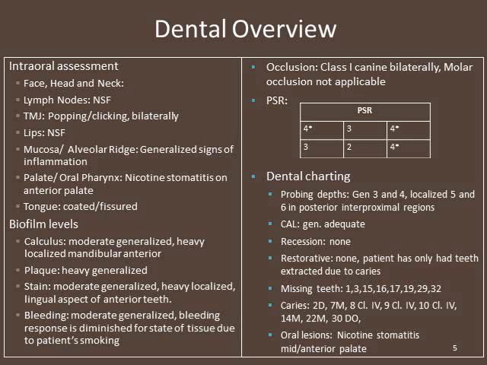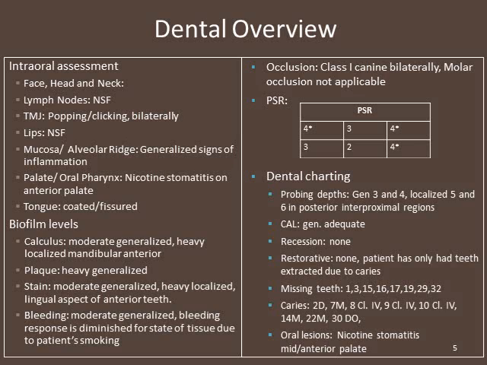Her PSR is 4-3-4 in the maxillary sextant and 3-2-4 in the mandibular sextants. Her probing depths are generalized 3 and 4, localized 5 and 6 in posterior interproximal regions. Her clinical attachment level is really adequate. No recession is present. The patient has no restorative work and has only ever had teeth extracted due to caries.